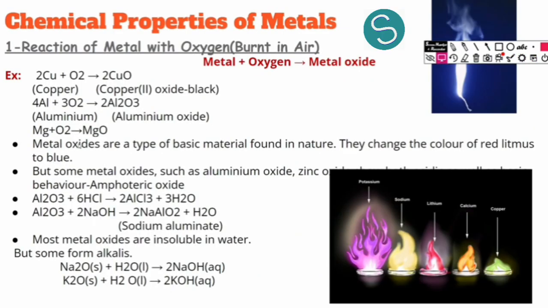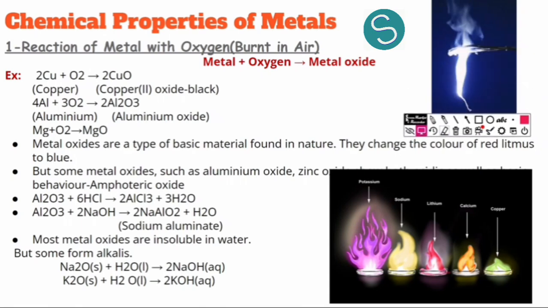So now we will study some chemical properties of metals and non-metals. Now we know the physical aspects of metals and non-metals. We will study some chemical aspects of metals and non-metals, starting with metals. So what are chemical properties?